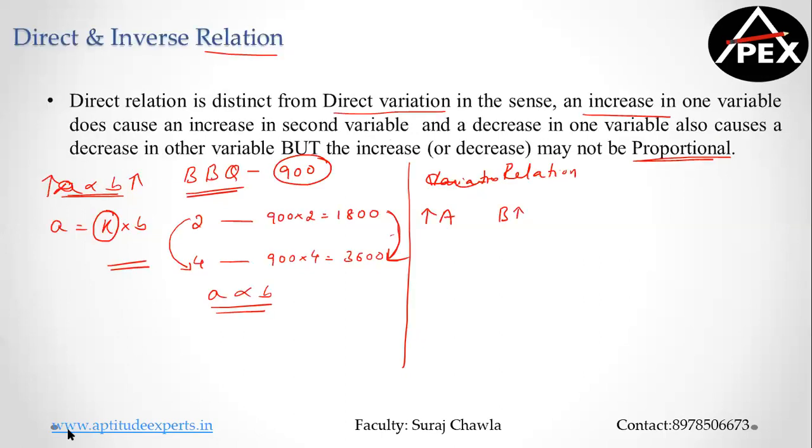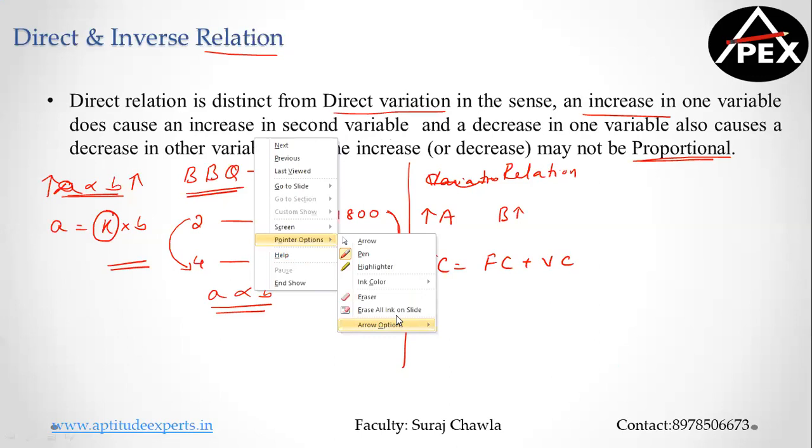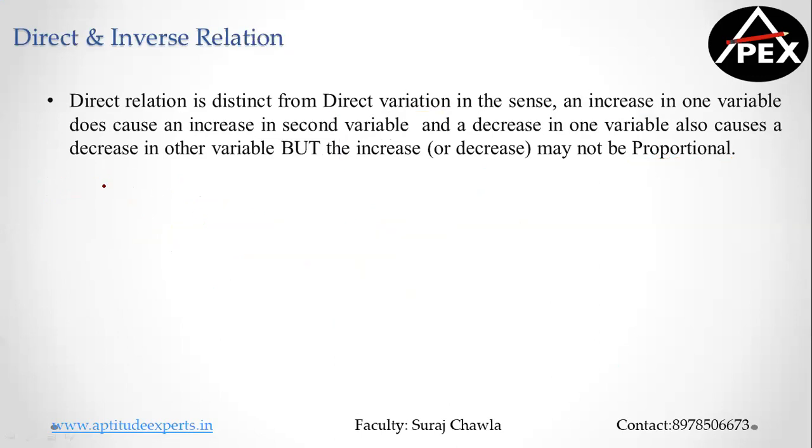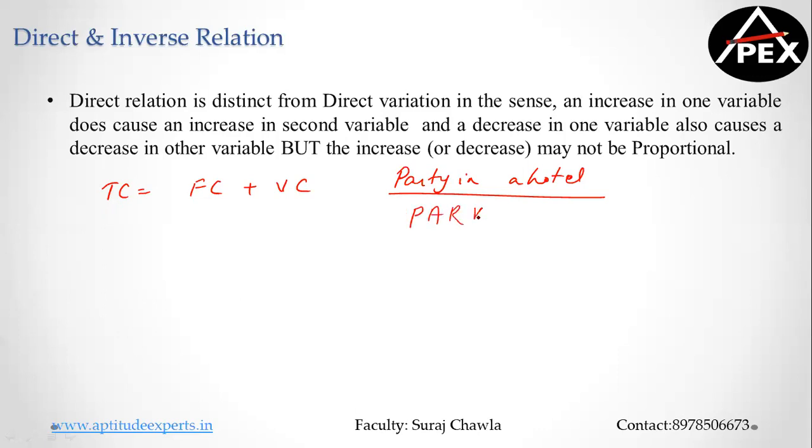Now, the best example can be, let's say, my total cost is a component of fixed cost plus variable cost. I repeat, your total cost is nothing but a fixed cost plus variable cost. Let's say we decided to organize a party in the Park Hotel for your college.